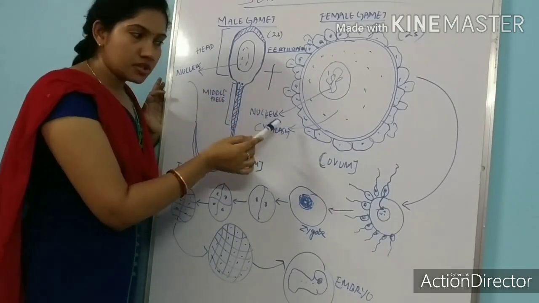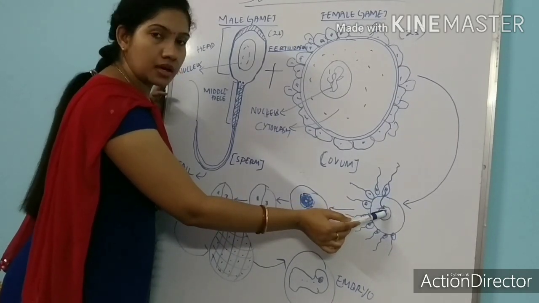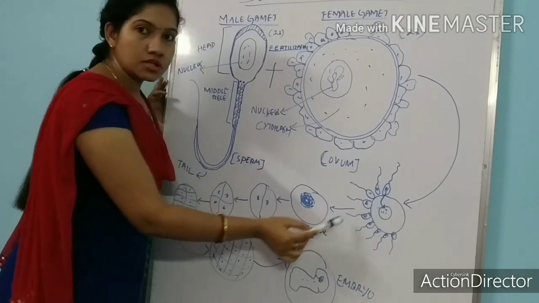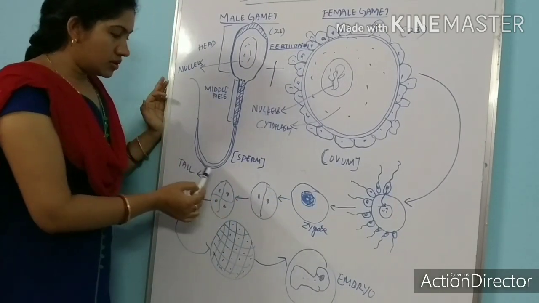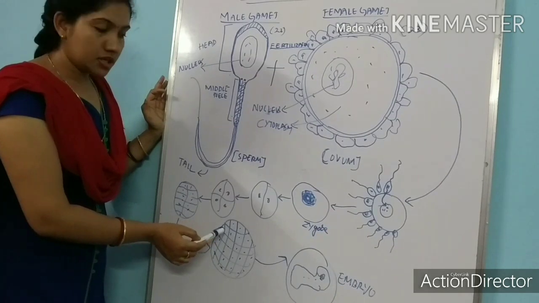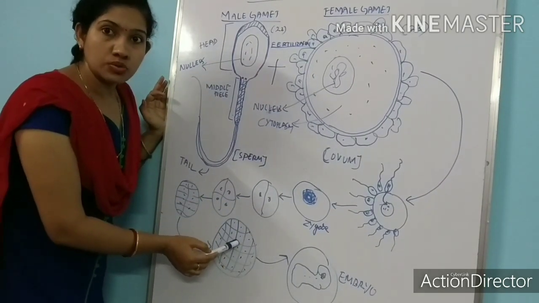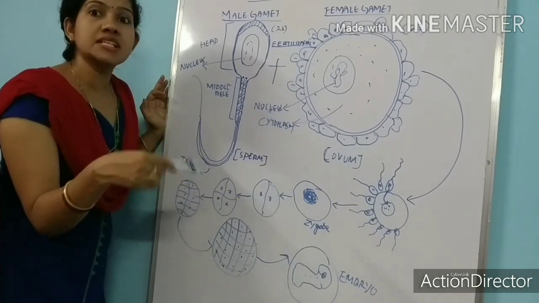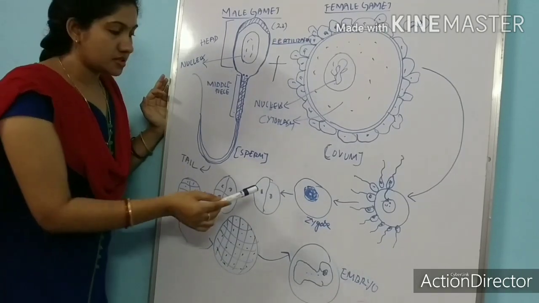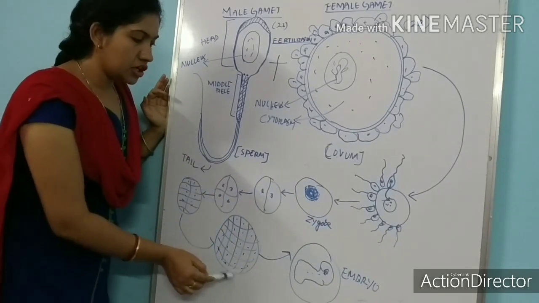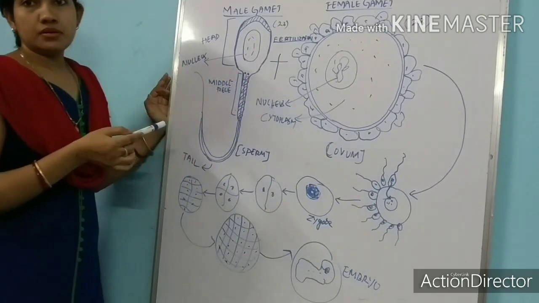When the male gamete and female gamete combine with each other, they will form a zygote. By the union of the nucleus of the sperm and the nucleus of the egg, they will form a zygote. This zygote undergoes mitotic division, and it will stop dividing at the 32 cell stage. Division means division in its cell. It will divide itself, it will duplicate its cells. It will stop at the 32 cell stage, and now it will form an embryo.